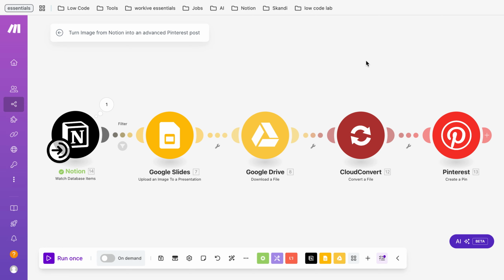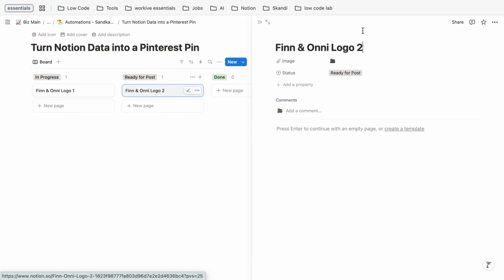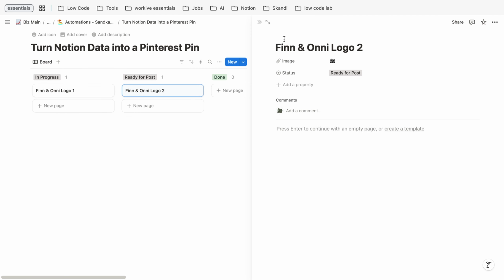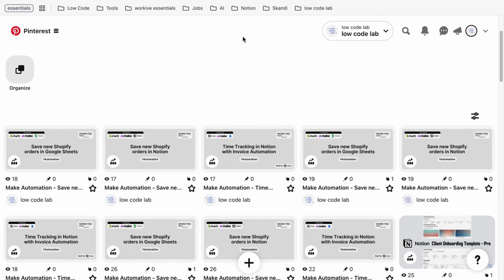So let me just show you what we're going to do. We have a simple Notion database with 3 columns. One is in progress, one is ready for post, and one is done. Each of the properties is just a post to social media, to Pinterest. This is the title and this is the image. As you can see, it's quite a simple image, nothing too fancy. And we can see this image, we did not post it to Pinterest yet.